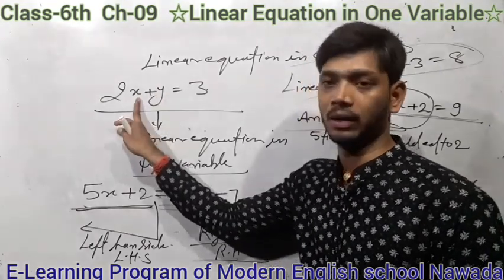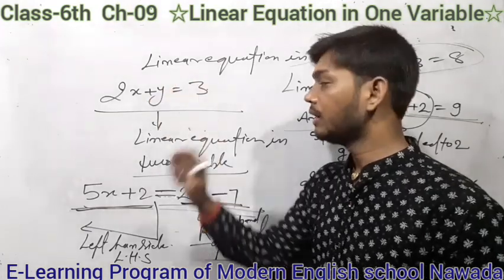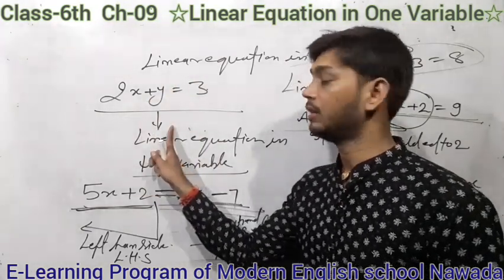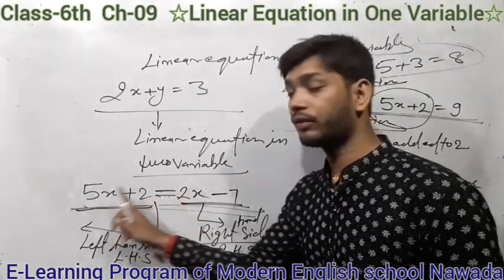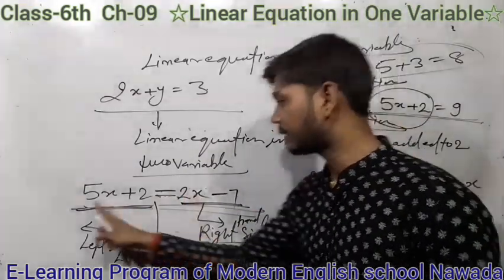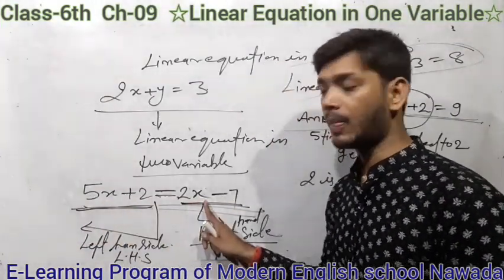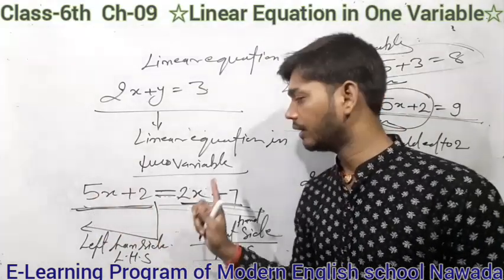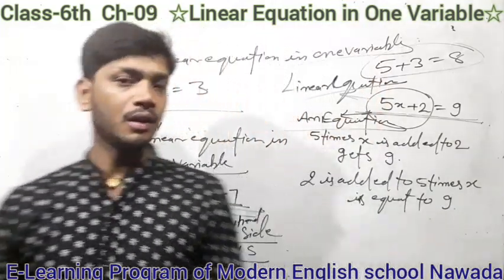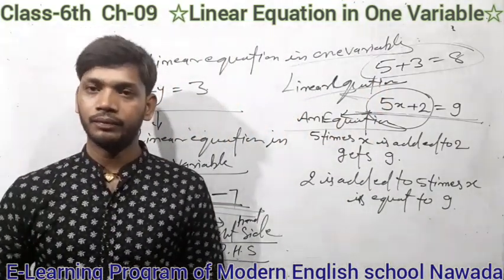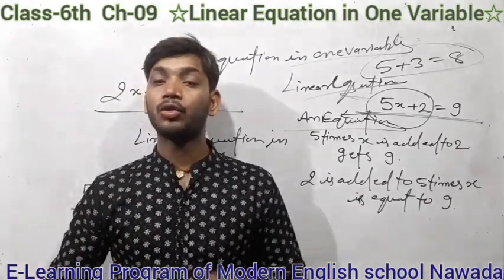That would be two variables, but the highest power is 1, so it would also be a linear equation, but not in one variable. Here, although the variable is present in two places, 2x and 5x, the variable is the same, x. So it's a linear equation in one variable. Clear, students? Now we have to know a term: solution of an equation. What do you mean by solution of an equation?